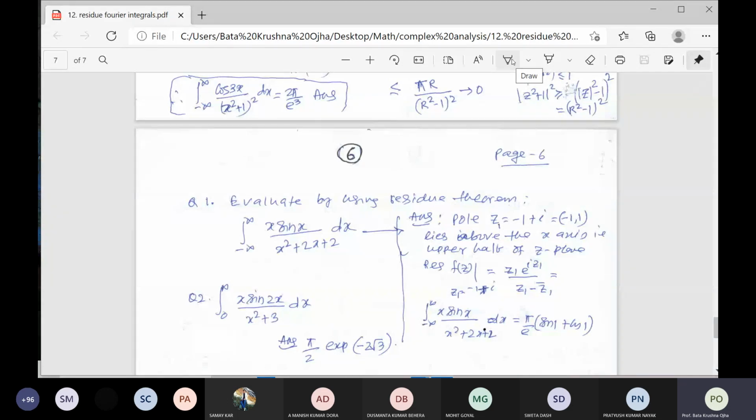If you take the mod, cos square theta plus sin square theta is equal to 1. And mod of e to the power iz, if you replace z by r cos theta plus i sin theta and take the mod, it is always 1.